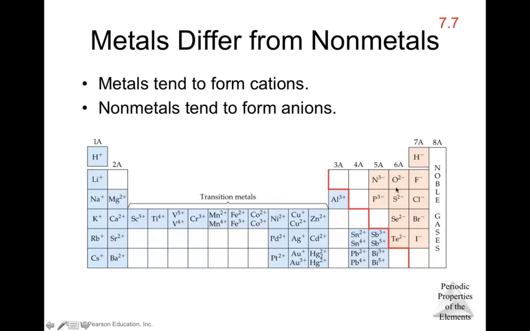So that's why for the nonmetals it is easier to gain electrons and produce anions, and for the metals it is easier to release, to lose those electrons. In that way they can form a cation and at the same time have the electron configuration of a noble gas. So that's why metals produce cations and nonmetals can produce anions.